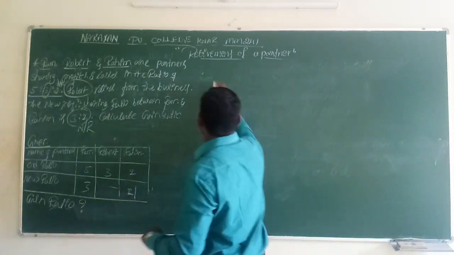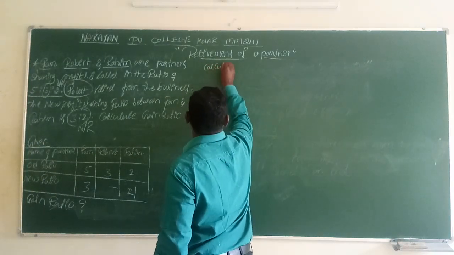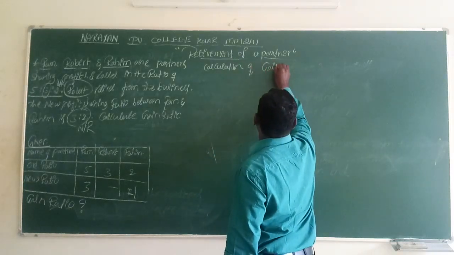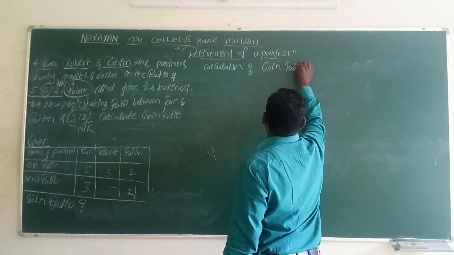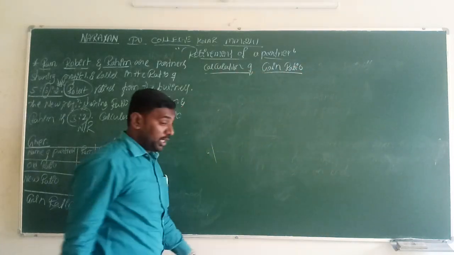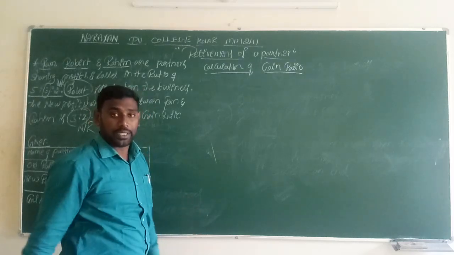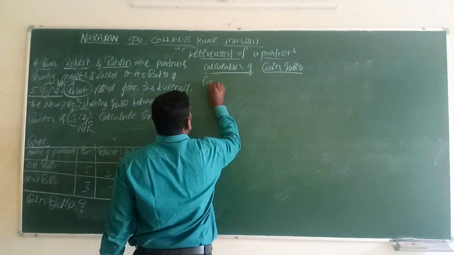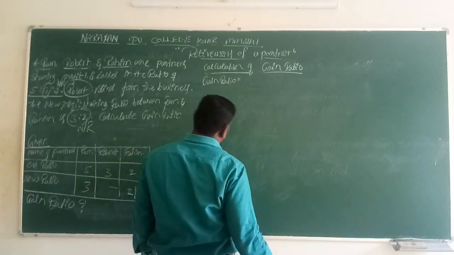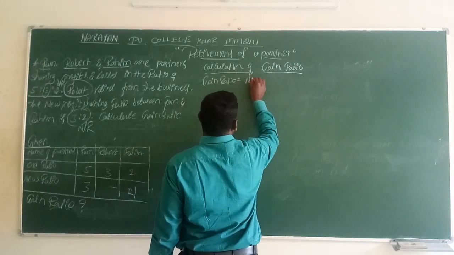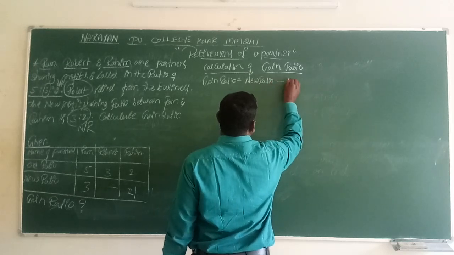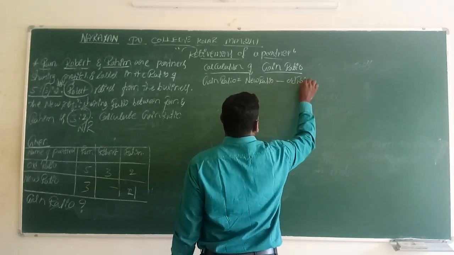Let us now do the calculation of gain ratio. For this we have to know the formula: gain ratio is equal to new ratio minus old ratio.